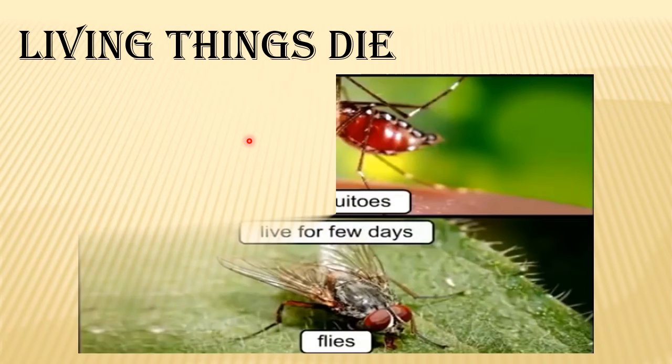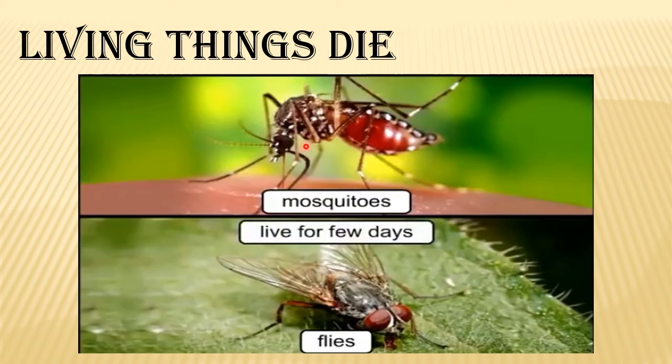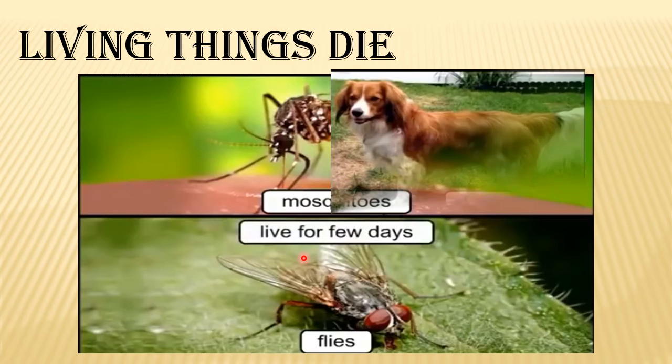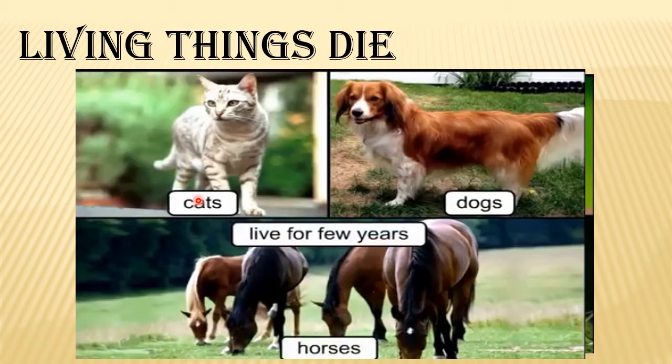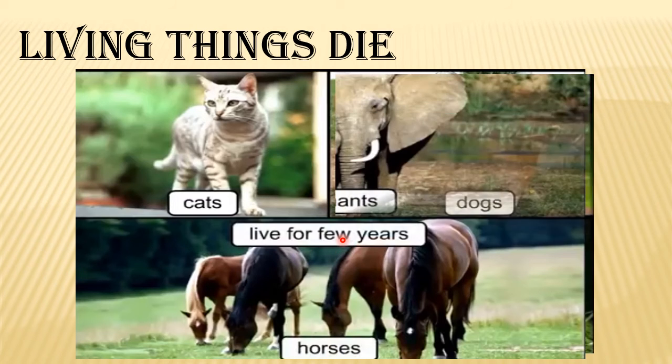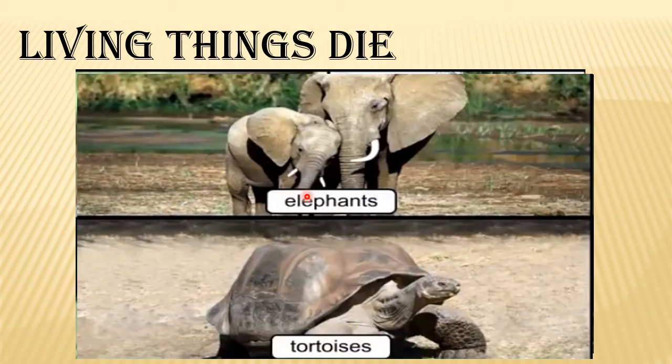Last one, living things die. So all the living things die. The one who is born, everyone has to die. Some living things live for few days, like mosquitoes and flies, they live only for few days. They don't live for many years. Some living things like cats, dogs, horses live for few years. Some living things like elephants, tortoises live for more than 60 to 100 years or more. They can live for more than 100 years also.